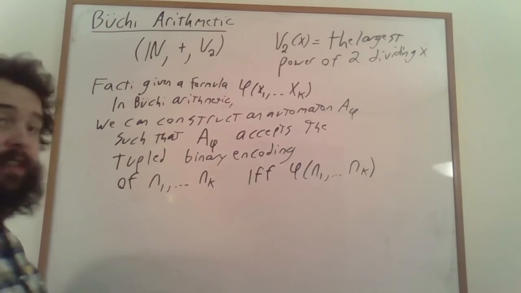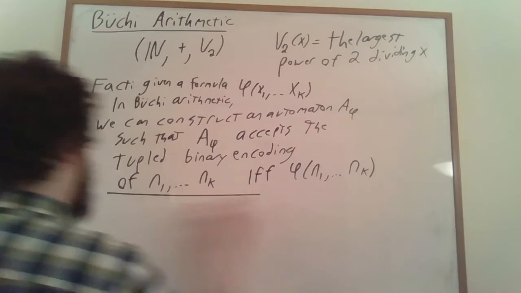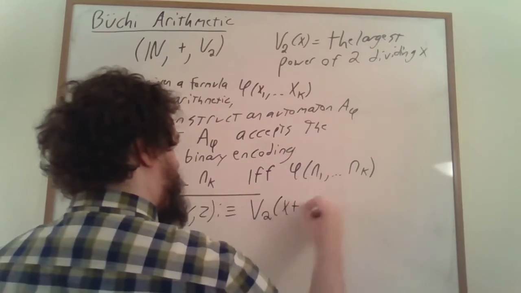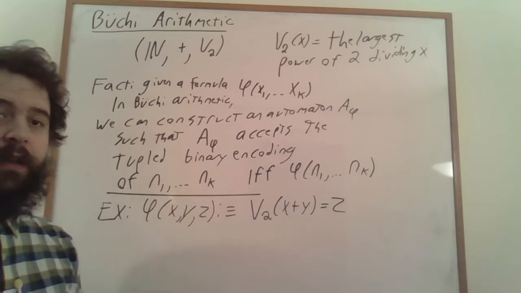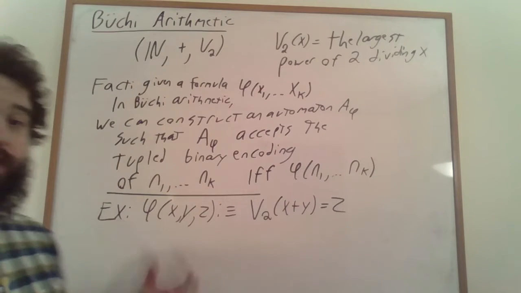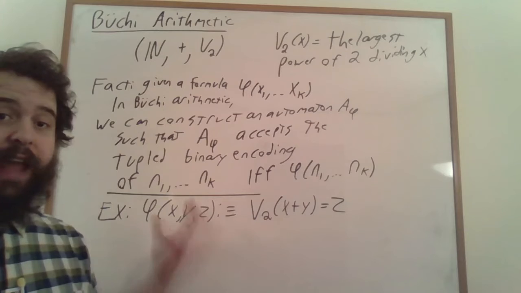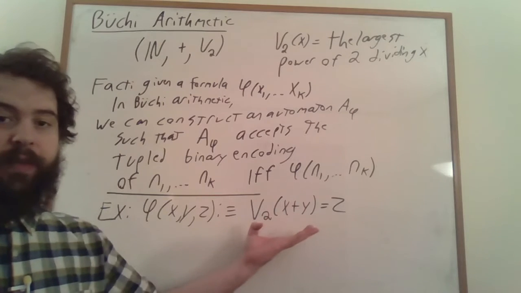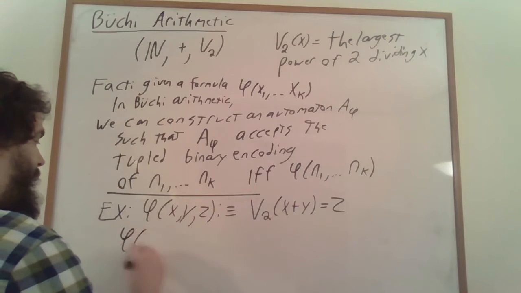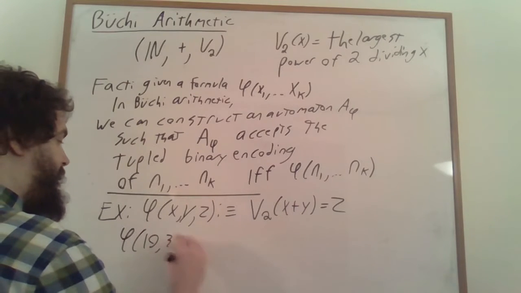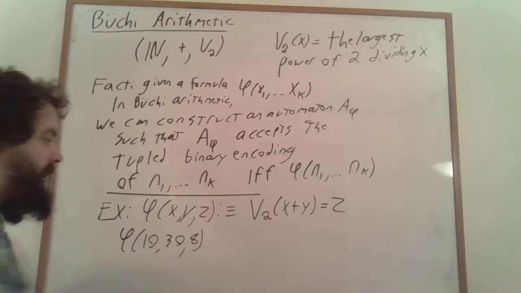So for instance, if we had a formula that looked like v2 of x plus y is equal to z, then we can construct a corresponding automaton, A sub phi, for this formula here. And the fact that phi holds of 10, 30, and 8, right?